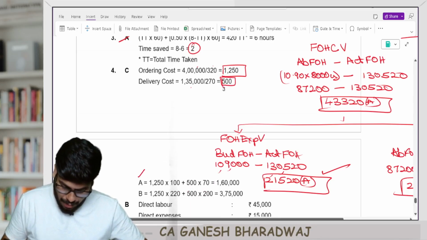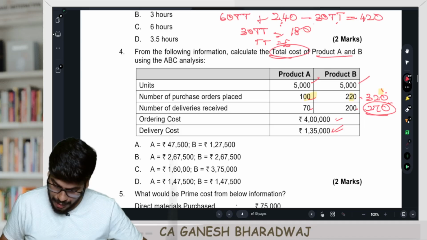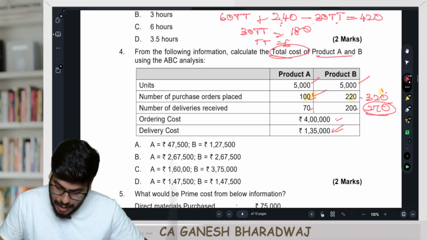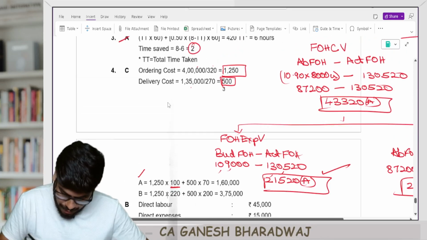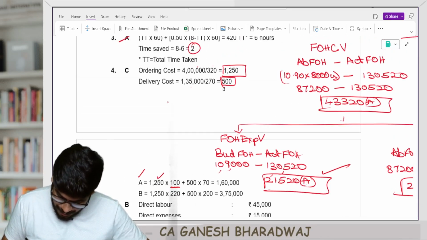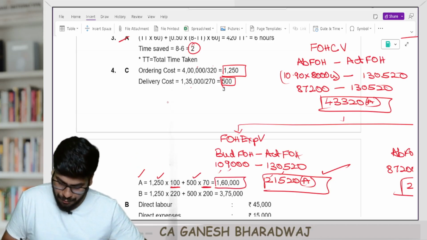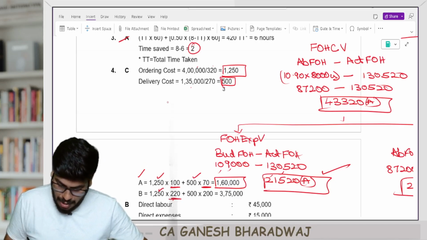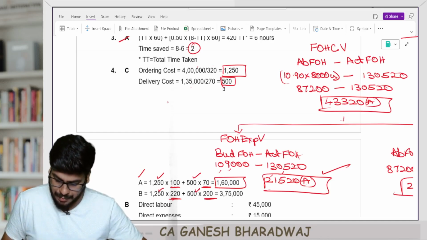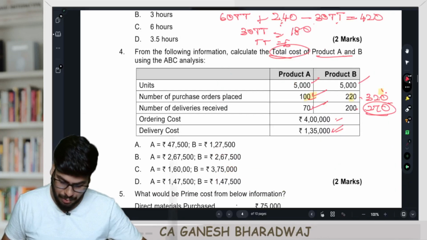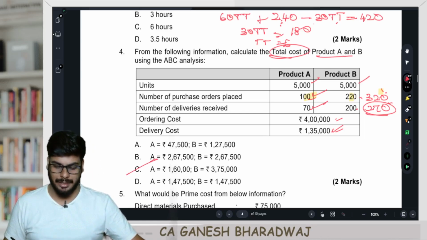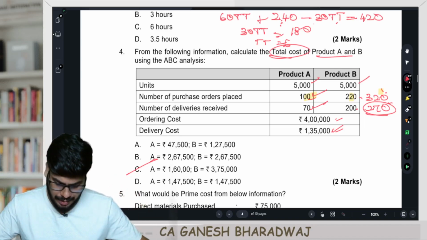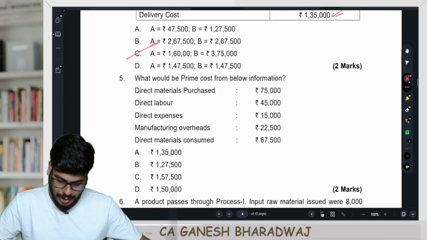So now product A, what will happen? So how many purchase orders for product A? 100, and deliveries is going to be 70, right? So 100 into the cost driver rate here, it's going to be 1250, plus 70 into 500. I get a total share of 1,60,000. Similarly here for product B, so 220 orders into 1250 plus 200 deliveries into 500 rupees per delivery, you get 3,75,000 rupees. Are you clear with this? So here it is going to be option C, 1,60,000 and 3,75,000. Direct sums, guys. Nothing great here. These are all some direct questions. Clear with this, guys. Now let's move on to the next one.